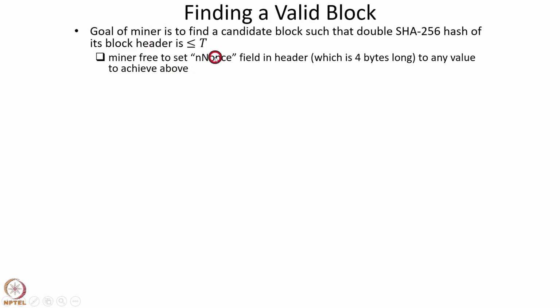Since 4 bytes is 32 bits, there are 2 to the power 32 possibilities for setting the n-nonce field. The miner has to try out different n-nonce values until it gets a candidate block such that the double SHA-256 hash of the block header is less than or equal to T.